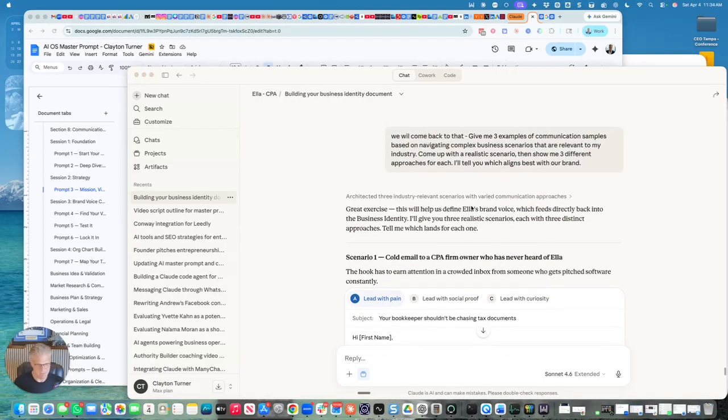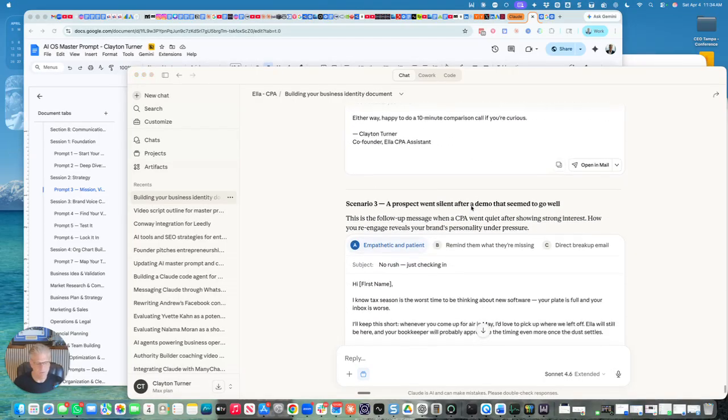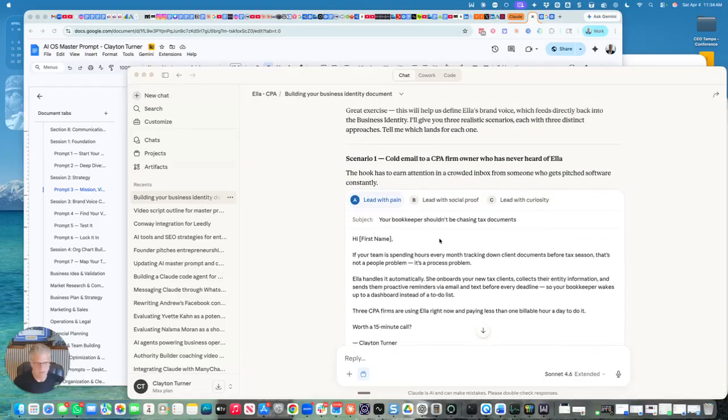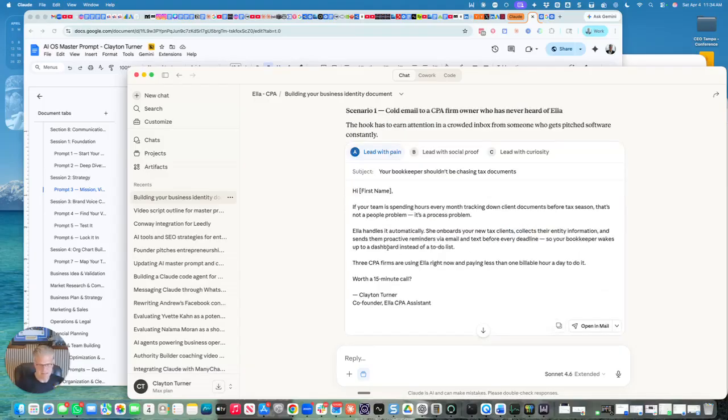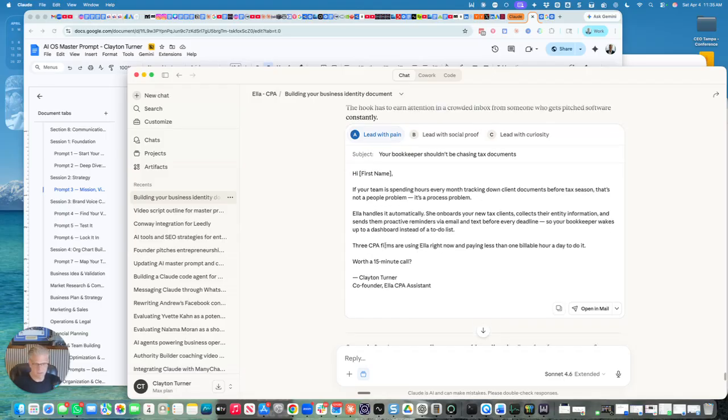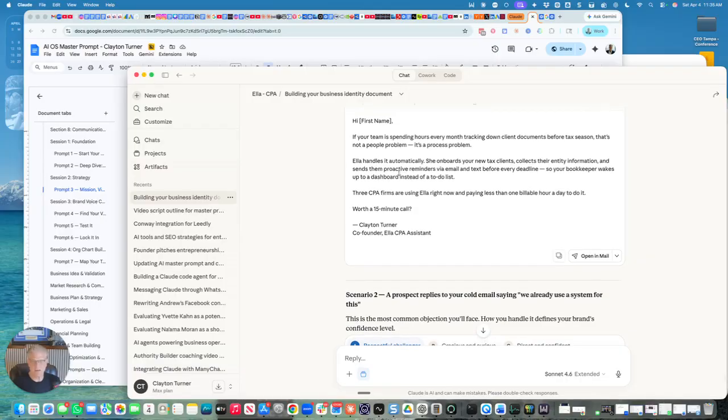So don't do that every time, but sometimes it will start really going deep. Okay, so now it came back with 3 scenarios of brand voice, and I will pick scenario 1 because I like the hook: bookkeeper shouldn't be chasing tax documents. The only thing I don't like is, "your bookkeeper wakes up to a dashboard instead of a to-do list." The last thing I want to do is tell a company they got a dashboard. You want to eliminate more apps and more layers in a company. So really it's going to be just an alert that something isn't done and needs a human element. Other than that, she doesn't need to look at a dashboard. It's going to be self-fulfilling. Agentic AI is going to take care of the fulfillment, right?